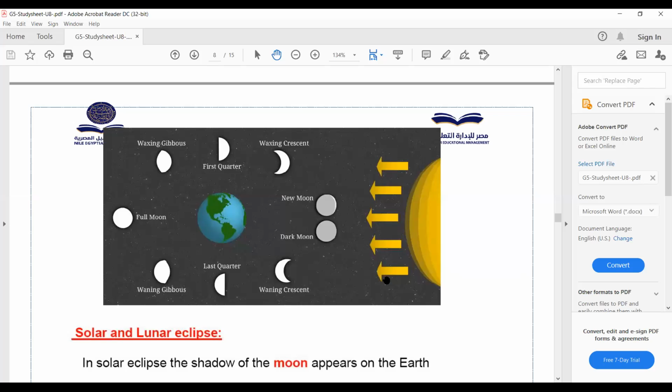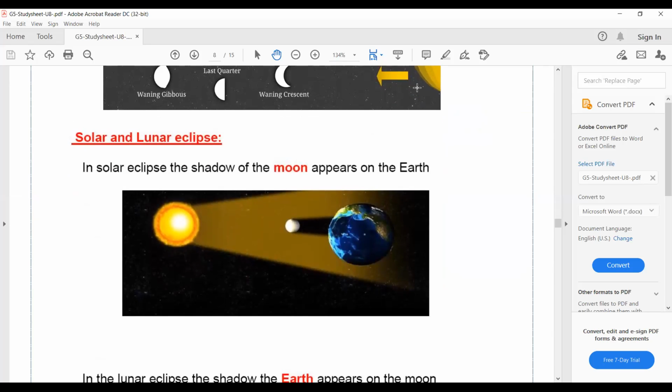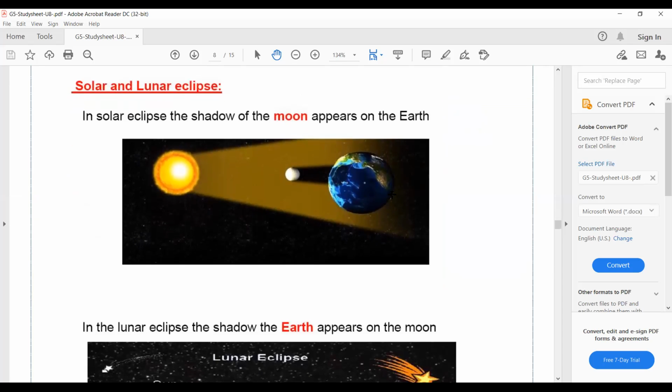Let's go to the study note. Solar eclipse and lunar eclipse. These phenomena, let's start with the solar eclipse.